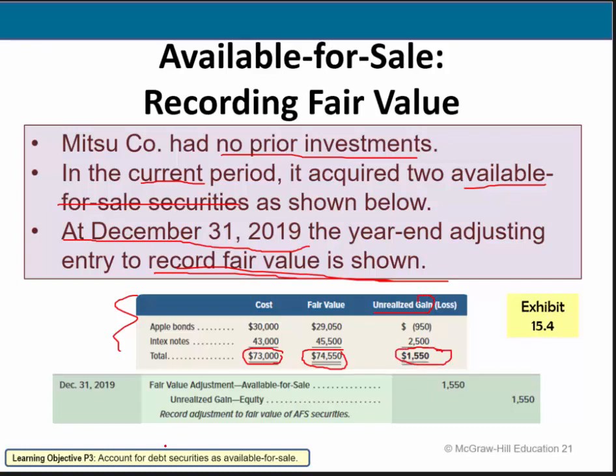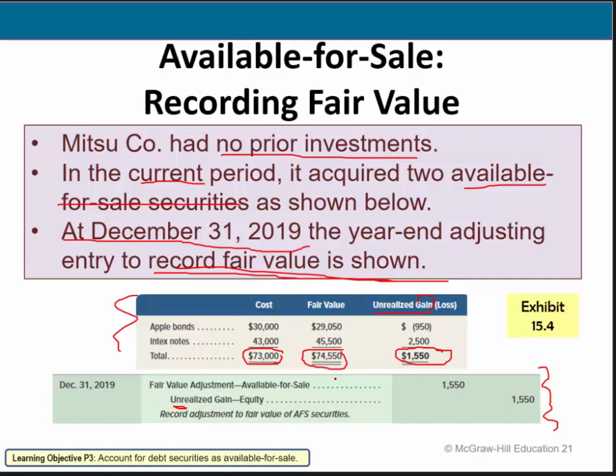Now, once again, it is unrealized because we are not actually realizing this from a sale. We are not making a sale on December 31st of 19. This is just an adjustment. This is an AJE that we make. Okay, so that is why we say unrealized gain.